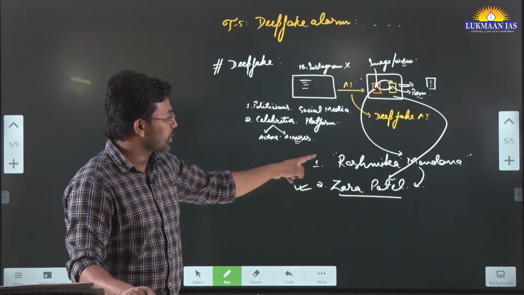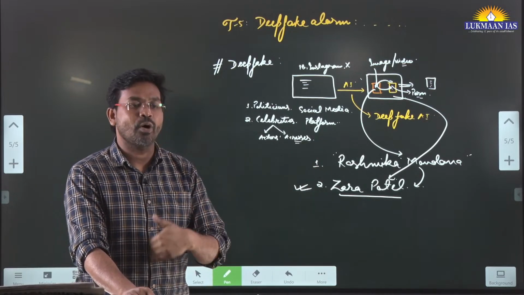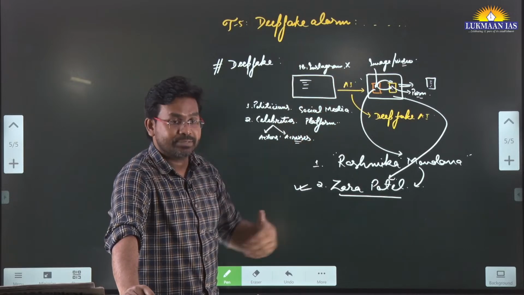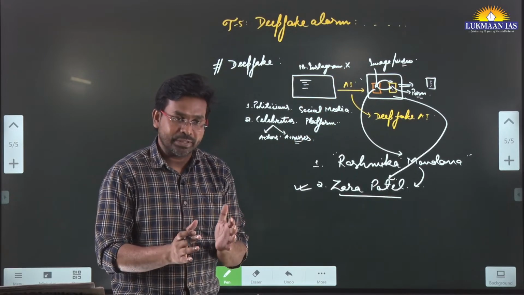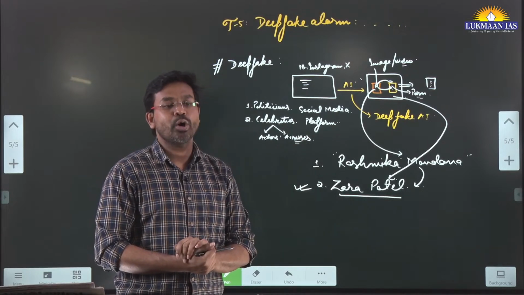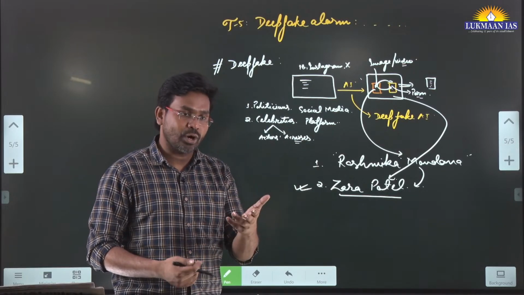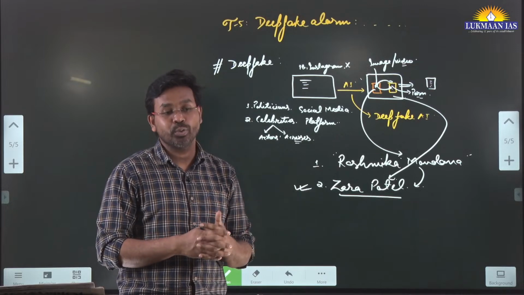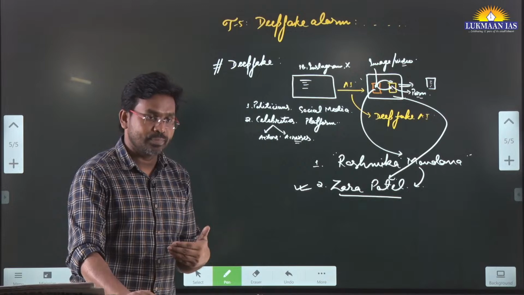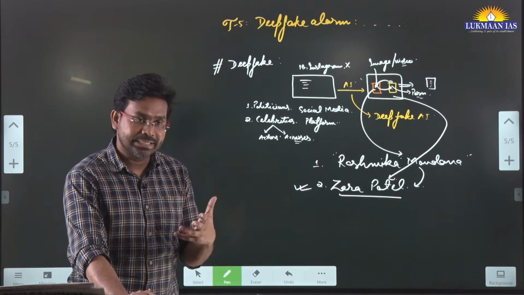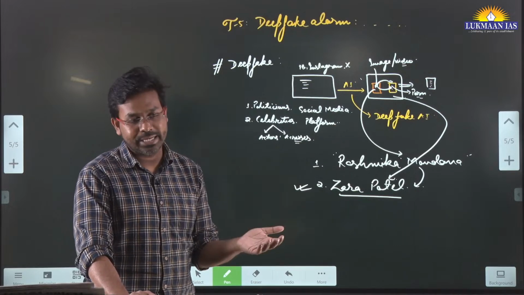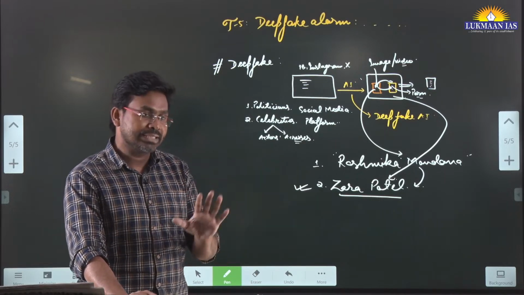Rashmika Mandana chose to come online. She posted about it on Twitter, which is X now. She mentioned that if she were a school-going or college-going child, she may not have the courage to deal with it. She may not know how to deal with it, and many people commit suicide because of these things. Since she is an actress, already a public figure, she knows how to handle such things. She has a team, so she is able to handle it.